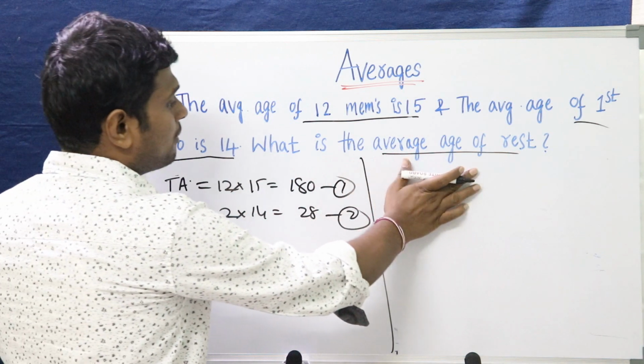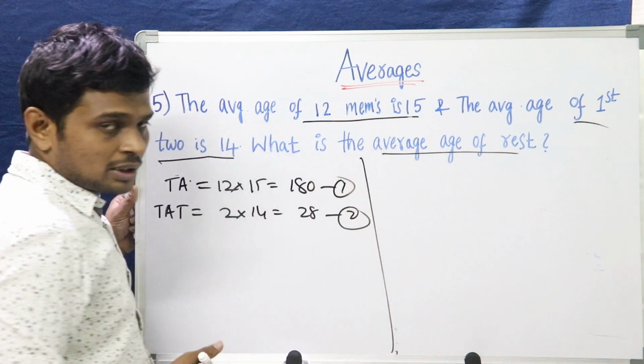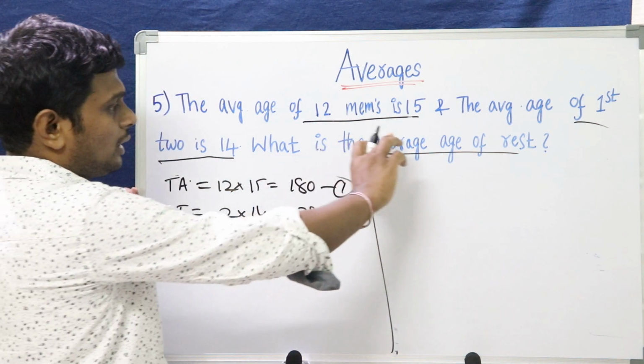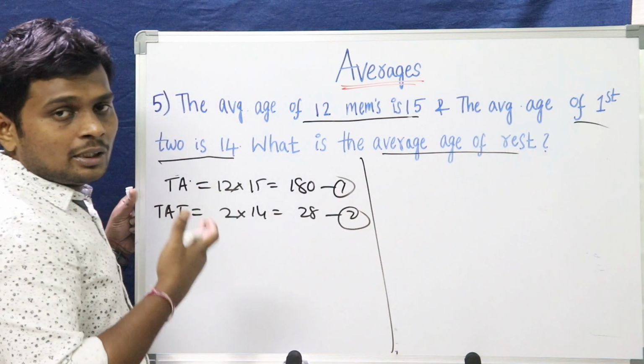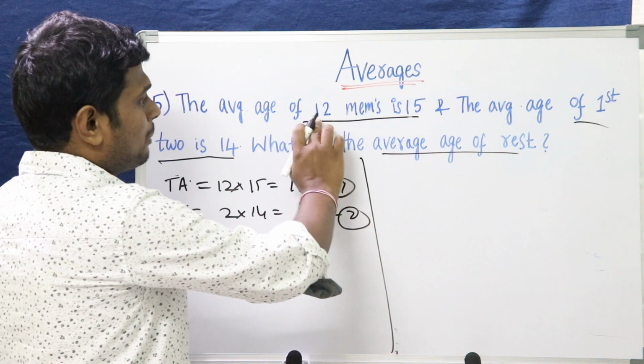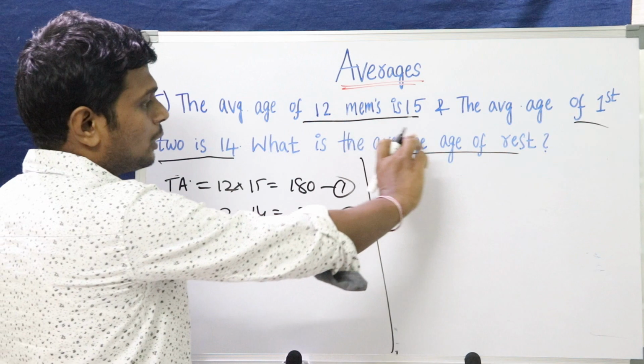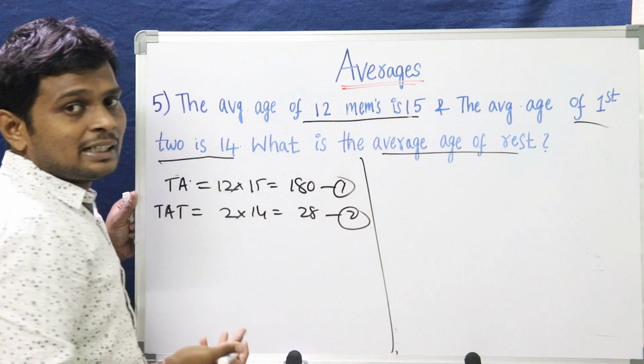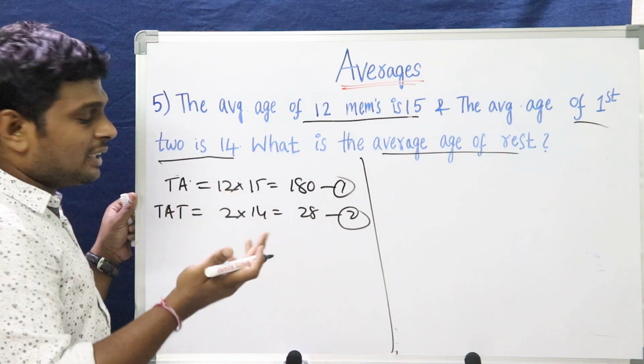What were we asked to solve? We were asked to solve the average age of the rest. How can we find that out? Total age of the rest divided by total members, that is the remaining members after removing the two. Total age of the 10 divided by 10 would be the average age of the rest.